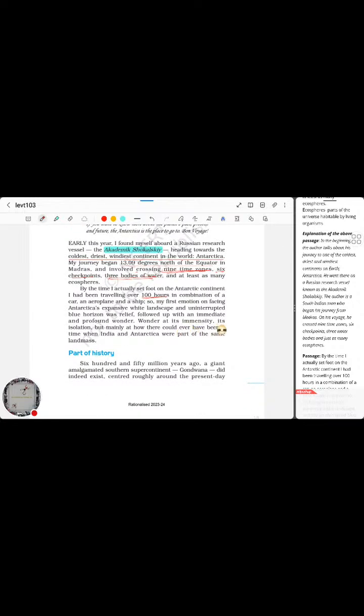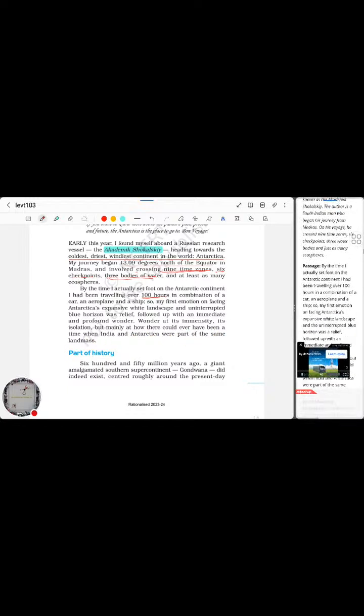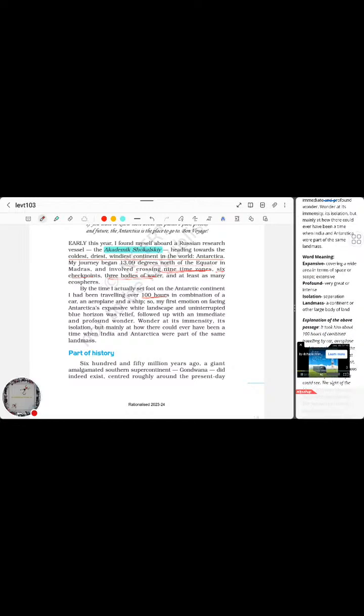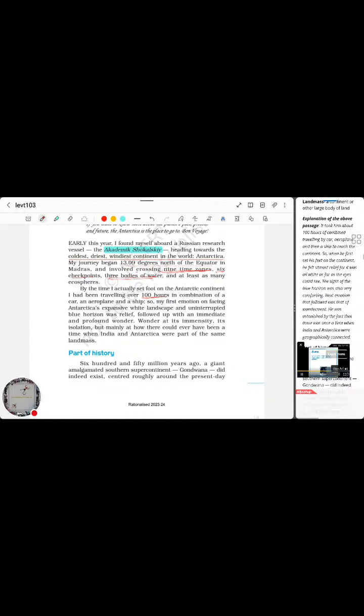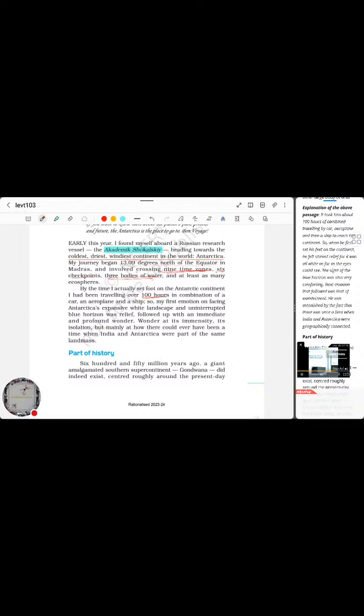Wonder at its immensity, its isolation, but mainly at how there could ever have been a time when India and Antarctica were part of the same land masses. So the author's wonder is about its immensity, its isolation.